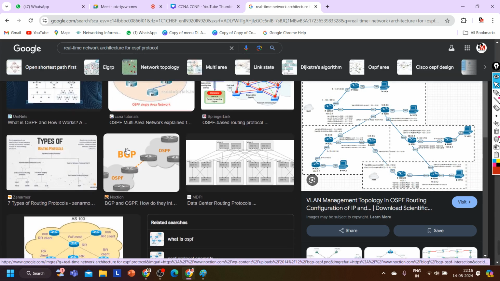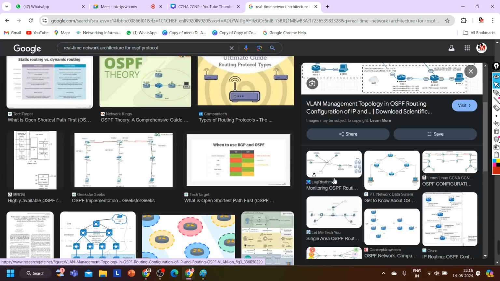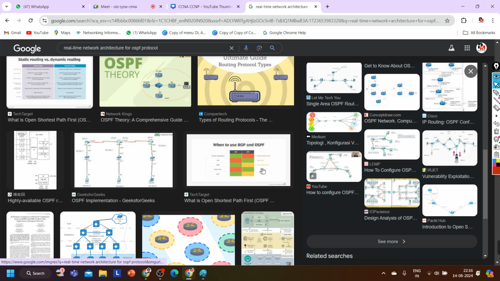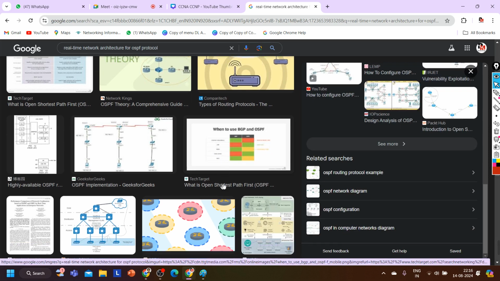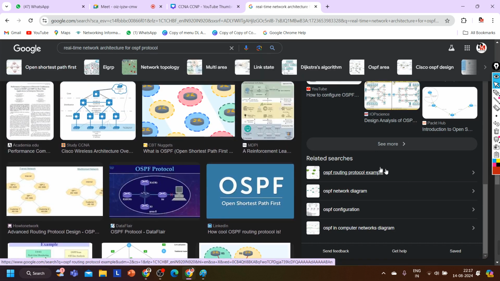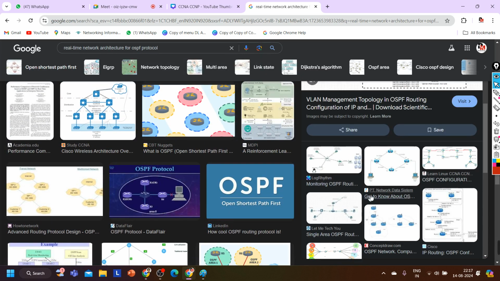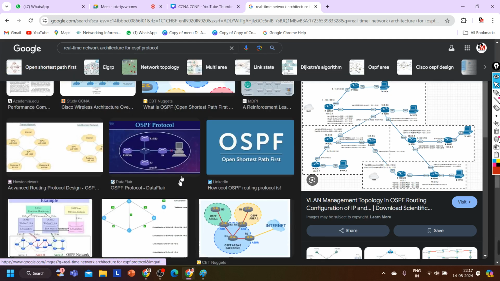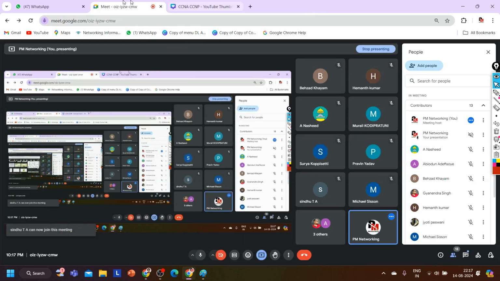I will share some designs in your group for the OSPF routing protocol. Which routing protocol I will choose for my network depends on topology type only, right? And which OSPF network type I should configure also depends on topology type only. So everything depends on my design only, right?